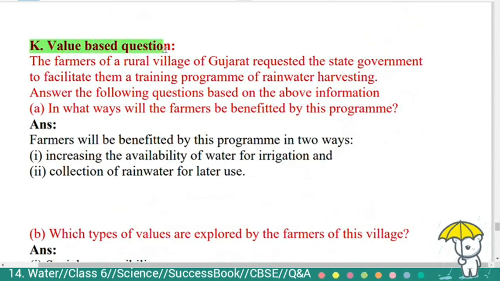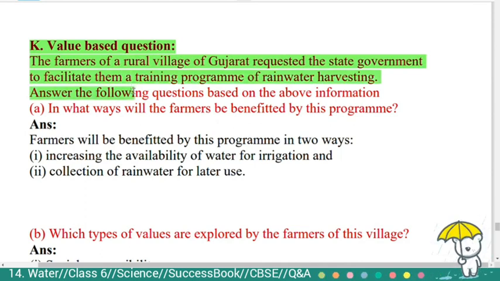Next, main value based question. Here the farmers of a rural village of Gujarat requested the state government to facilitate a training program on rainwater harvesting. Answer the following questions based on the above information.